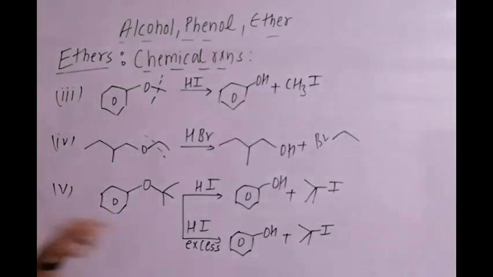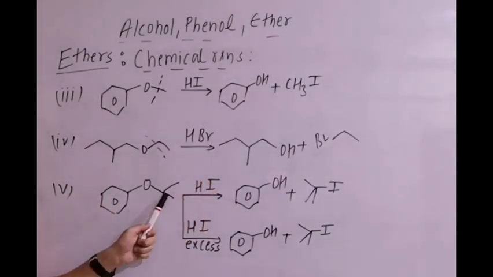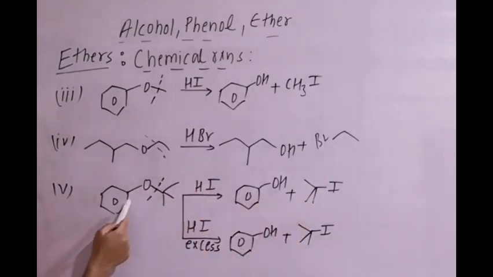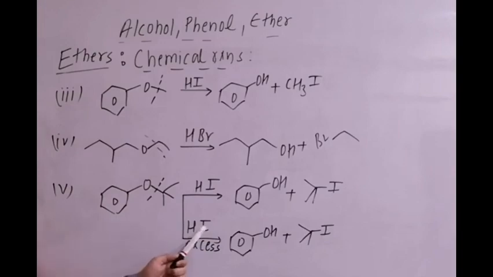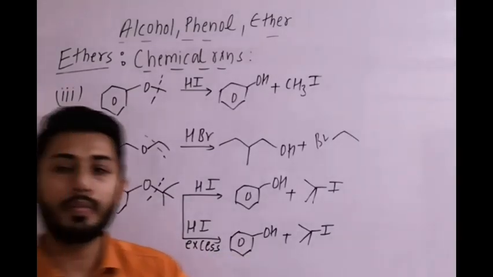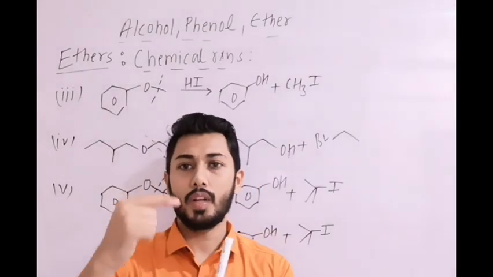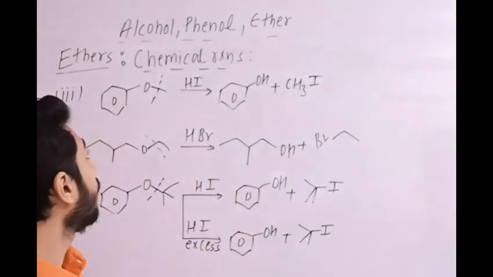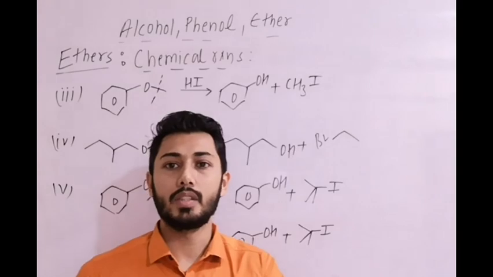Then in the fifth example, HI, that means one equivalent is taken, it is tertiary, it is phenyl. We know phenyl is unstable, but yes, one R is tertiary. It goes for the carbocation mechanism, which means SN1. Carbocation is formed, I minus attacks, and the other part gives OH, that means phenol. Now if we take excess of HI, then still the bond will cleave like that, forming phenol. And phenol will not further react with HI because the carbon-oxygen bond has partial double bond character. So these are some examples of R-O-R bond cleavage as per SN1 or SN2.